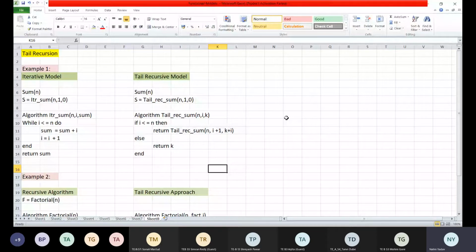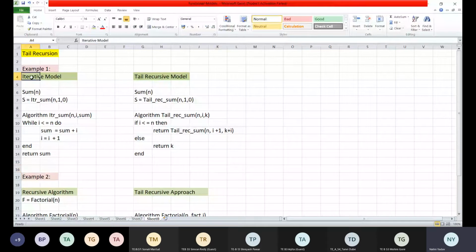What we are doing is the computations at that place itself, correct? And that's the reason we are able to reduce the requirement of space, and thus the space complexity is also reduced, correct? So in the tail recursion, the computations are done first, and then the values are passed to the recursive call to compute the value of the next recursive call. Very simple, correct? Now look at the example.